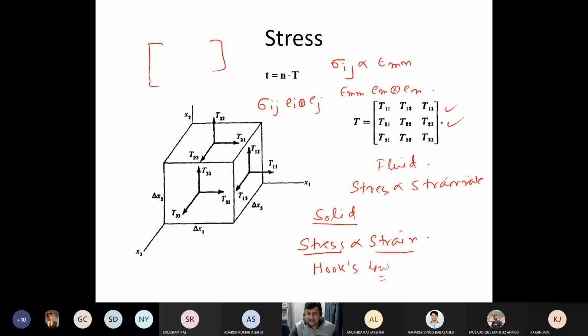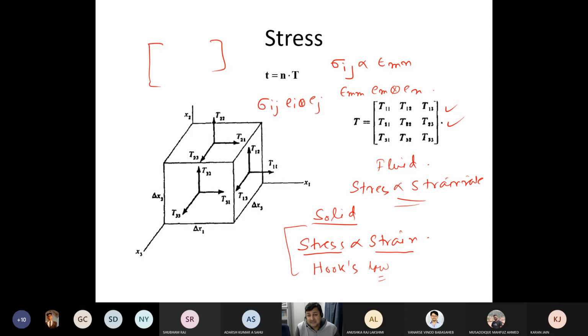The person who can tell stress is proportional to strain should also be able to tell stress is proportional to strain rate. So the entire solid mechanics roams around Hooke's law, whereas entire fluid mechanics moves around the laws of motion, around Newton and his team in terms of contributions.